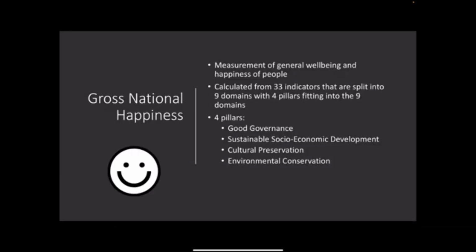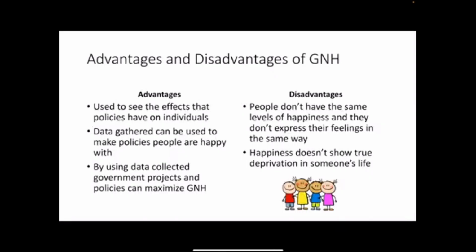Gross national happiness is the measurement of general well-being and happiness of people. It's calculated from 33 indicators that are split into 9 domains with 4 pillars that fit into those 9 domains. And the 4 pillars are good governance, sustainable socio-economic development, cultural preservation, and environmental conservation.